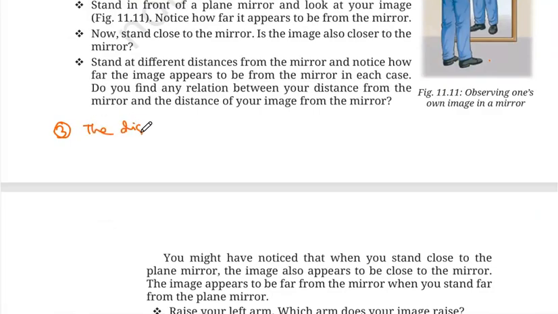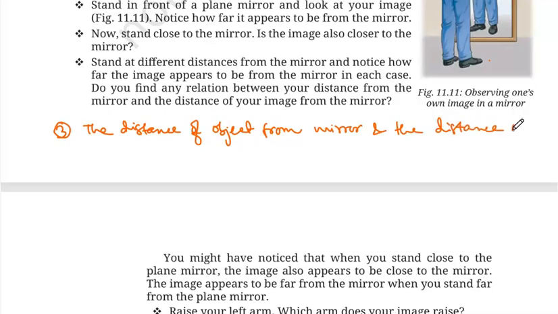The distance of the object from the mirror and the distance of the image from the mirror is the same. That means if the object goes closer, the image also comes closer. If the object goes farther, the image also goes farther. All right.